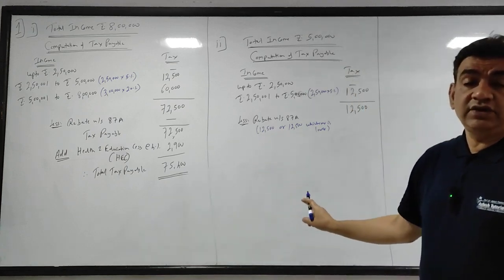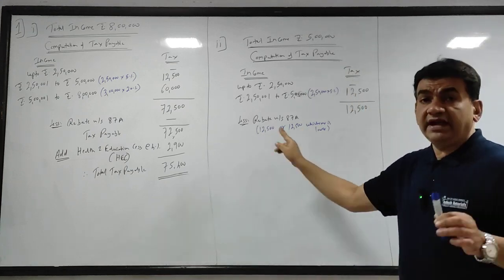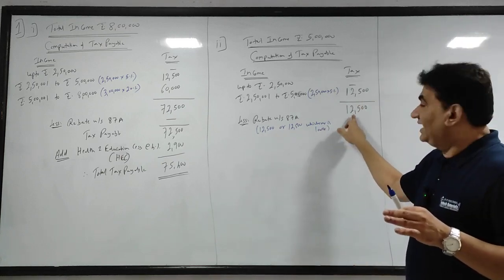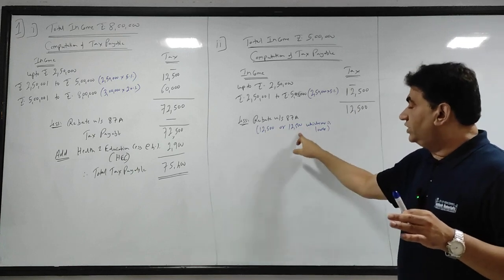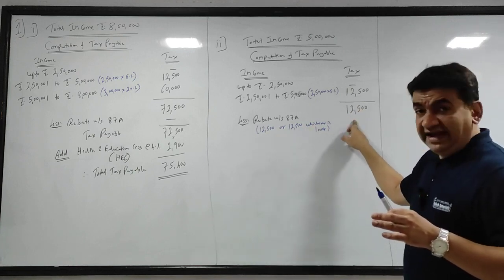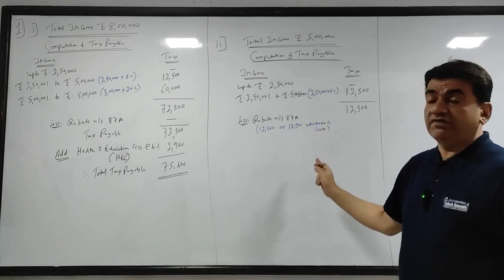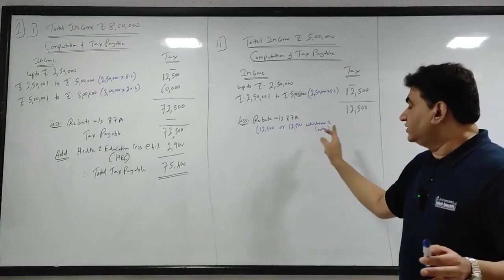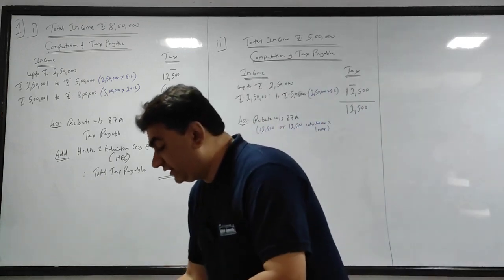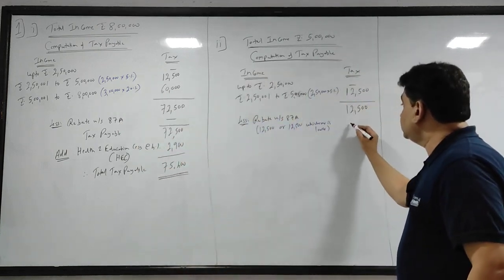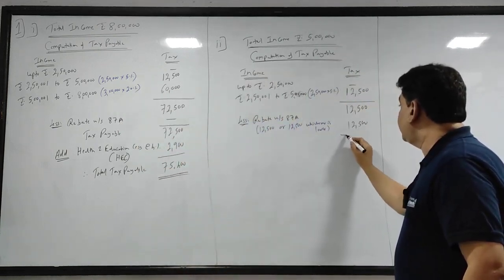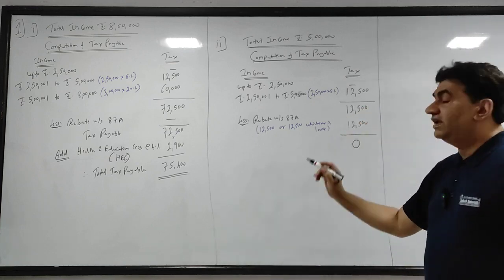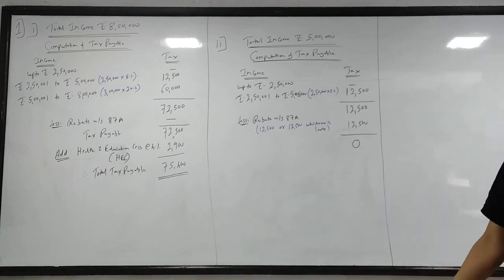Understand, why is 12,500 written twice? One 12,500 is as per law, and the second 12,500 is the amount here. If this had been 10,000, then 10,000 and 12,500, whichever is lower. If this had been 8,000, then 8,000 and 12,500, whichever is lower. Fortunately this is 12,500 and the limit as per the Act is also 12,500. So 12,500 or 12,500, whichever is lower. So this is coming to 12,500. Now see, 12,500 minus 12,500. Put a dash or 0.